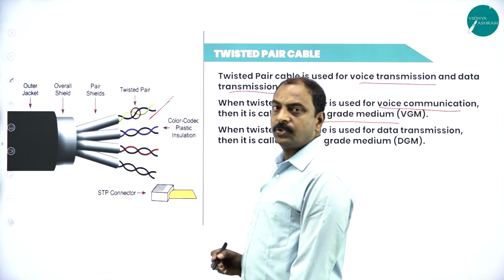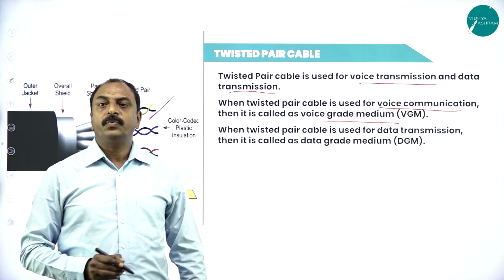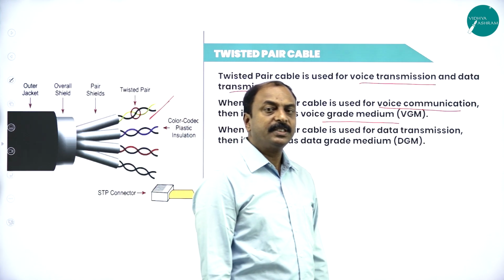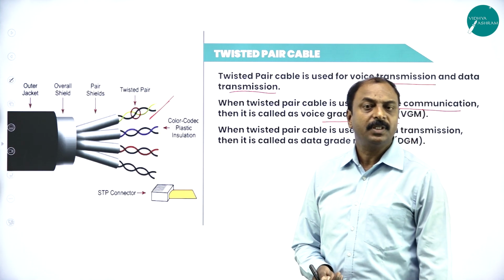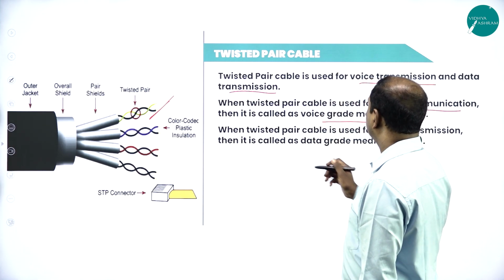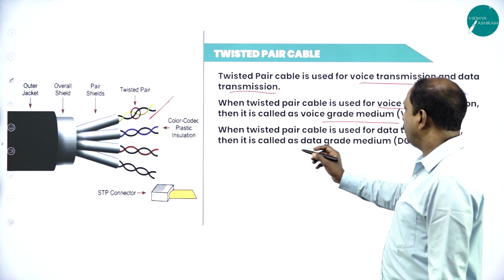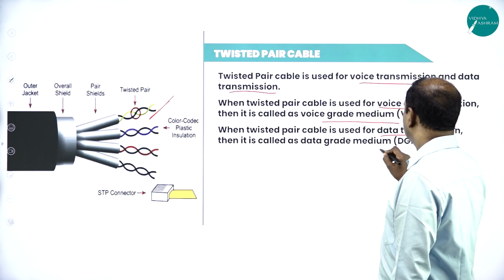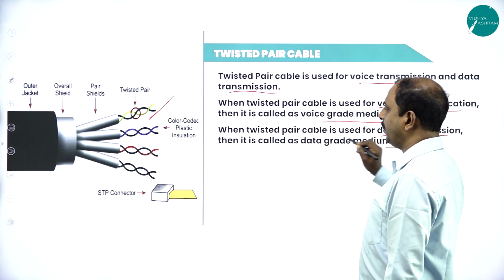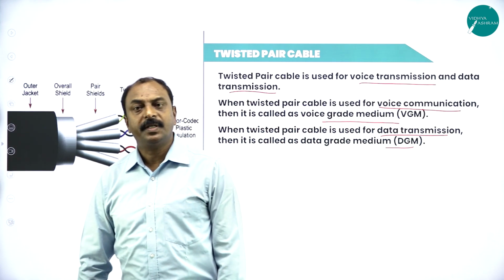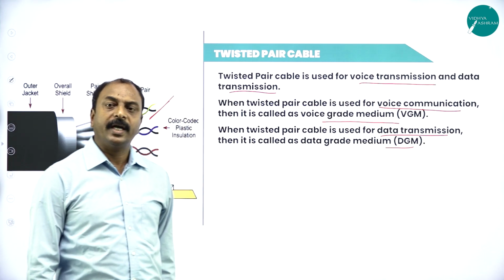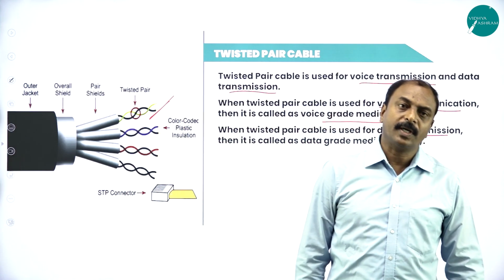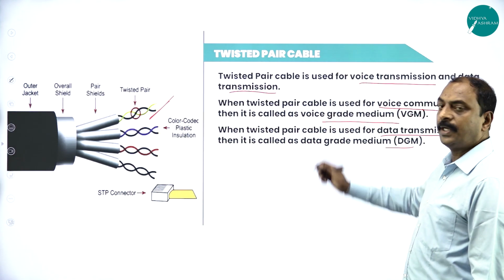So it is VGM. As we have seen in the definition, twisted pair cable can be used for transmitting either voice as well as data. If we use the cable for voice transmission, it is called VGM, and if it is used for data communication or data transmission, it is called DGM, data grade medium. This is a twisted pair cable, one type of guided medium. Through this we can connect two computers for communication.